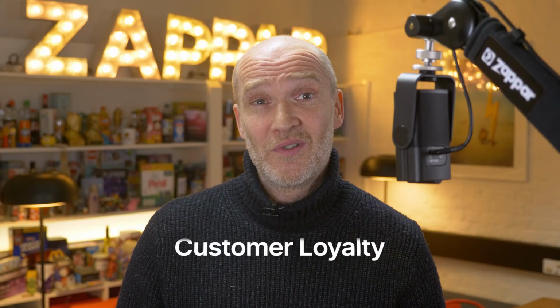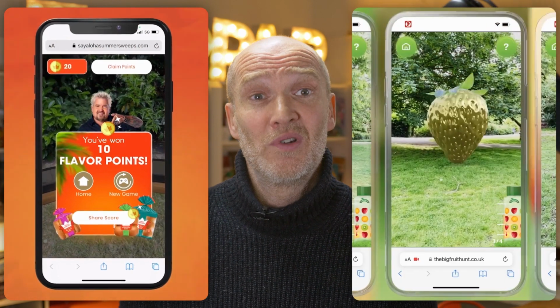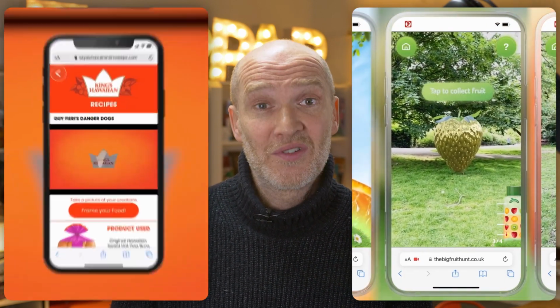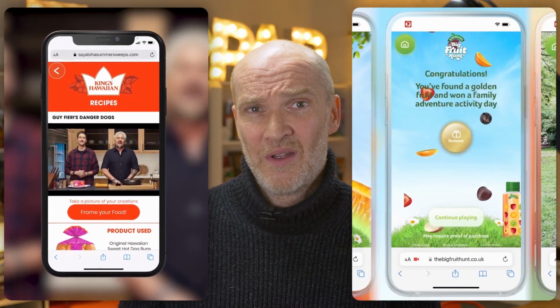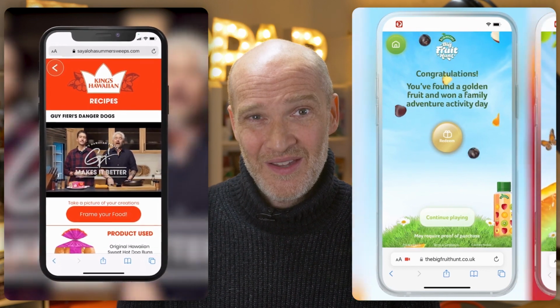Number 3 is customer loyalty. With WebAR, retailers can drive footfall, create more engaging promotions, and improve customer loyalty programs that tie the physical with the digital. The great thing about WebAR is that you can easily add a shareable link to your latest WebAR experience across digital channels like social media, messenger applications, or email, and have your users instantly access the content you've created.